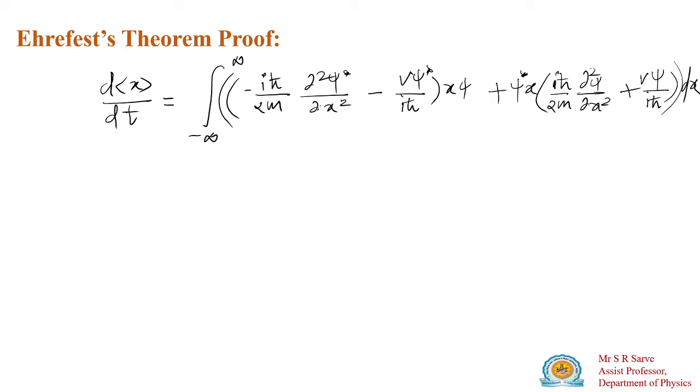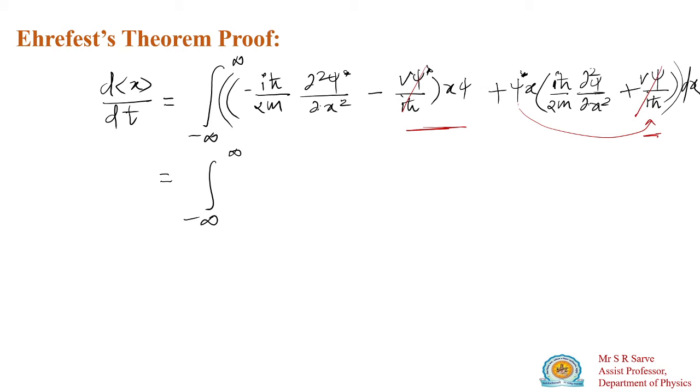If you multiply this x ψ to this complete bracket term, it gives you the integration from minus infinity to plus infinity of ψ*. If you multiply this quantity it will be minus, and if you multiply ψ* x into this quantity you get a plus, so these two quantities will cancel.